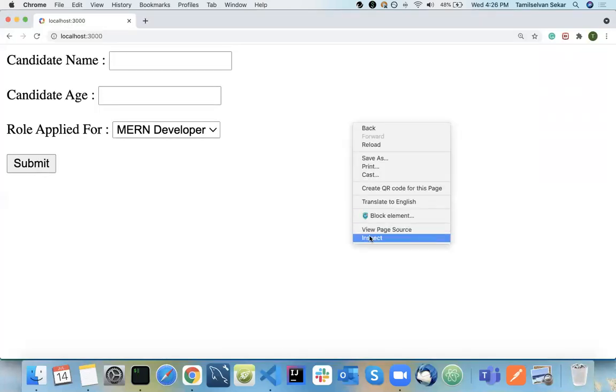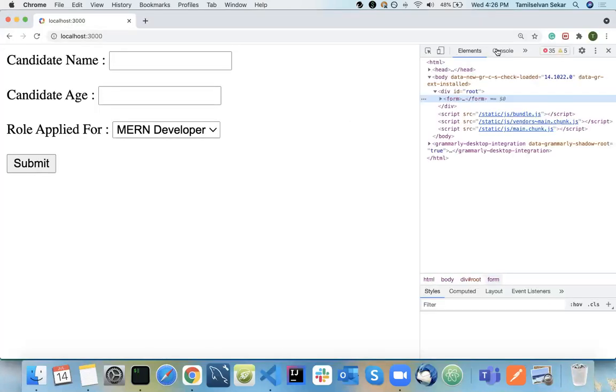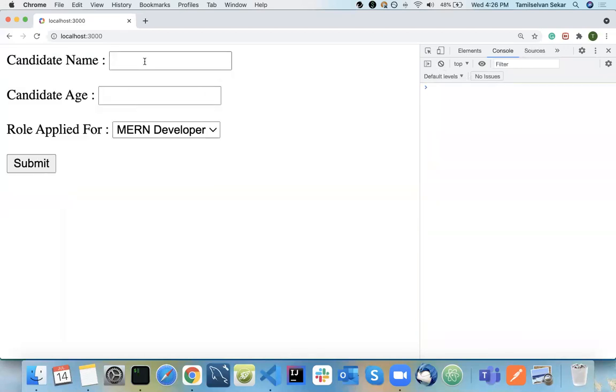So see here now, I'm typing here. It's calling that particular function, but it is not reflecting in the UI. So what is the reason? This is what I mentioned on that day.